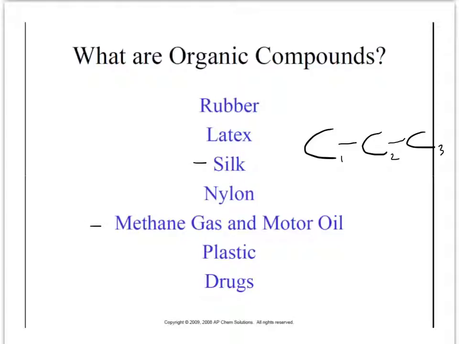Methane gas, that comes from decaying material, so that would be organic. Drugs, when we talk about drugs, so things that we take into our bodies, whether it be aspirin or methamphetamines, those are all things that interact with the life forces inside of our body, with kind of our biological processes, so that would be organic as well. Things like rubber and nylon and plastics, those are things that we've discovered more recently.